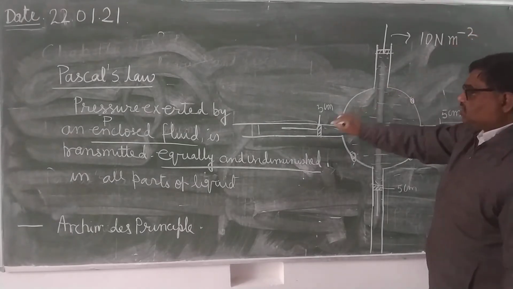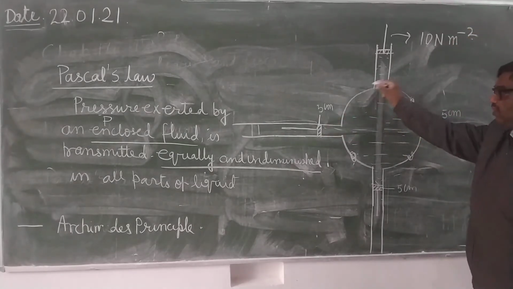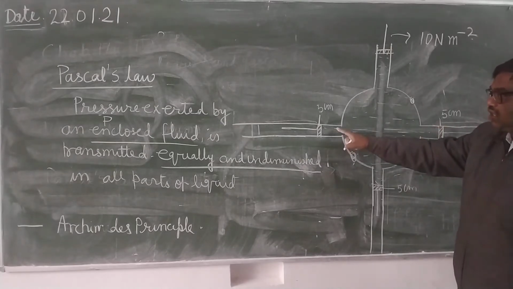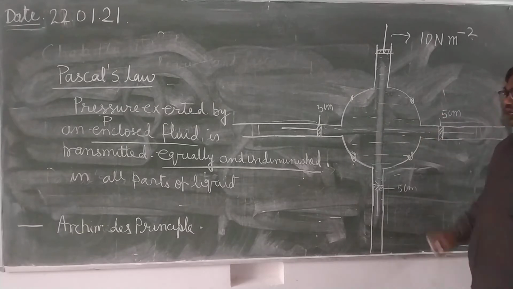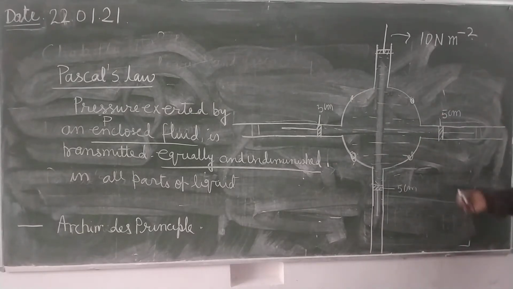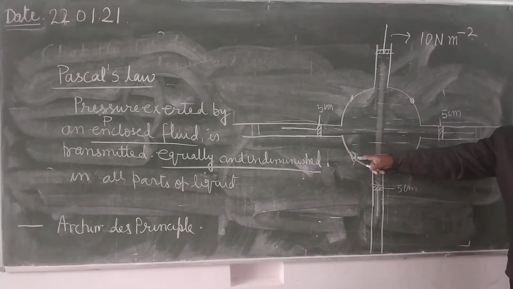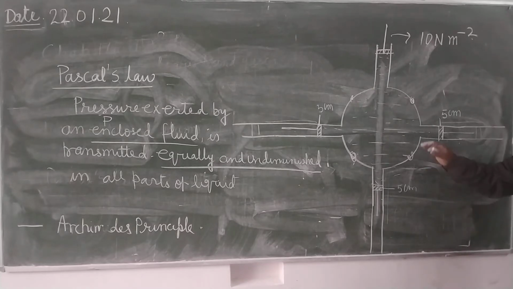So the same extra pressure will be transmitted at every point, including these pistons at every point of the wall of the sphere. This way you will find that all the pistons will come out by equal distance. Same extra pressure is acting at these points also, but that pressure is not sufficient to move the walls.